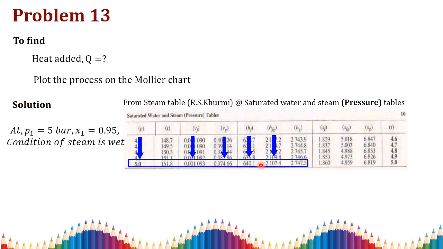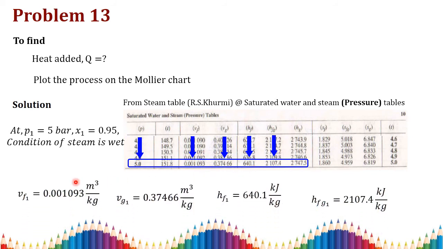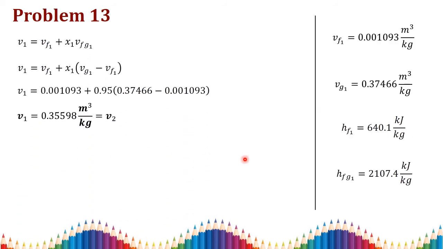So I am taking all the specific enthalpy values here. Vf1 is 0.001093 meter cube per kilogram. Similarly all the values Vg1, Hf1 and Hfg1. Here we need not check and compare the values, because in the question itself the first condition states that the steam is wet, and the dryness fraction is also given. So no need to check the state of the steam initially. Then I am writing these values here.